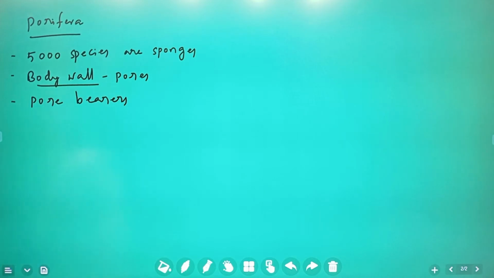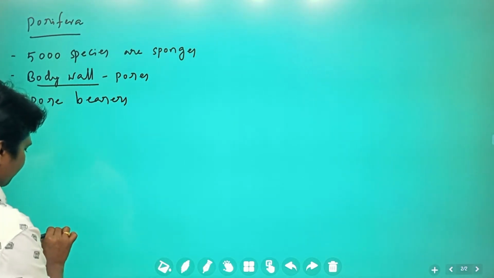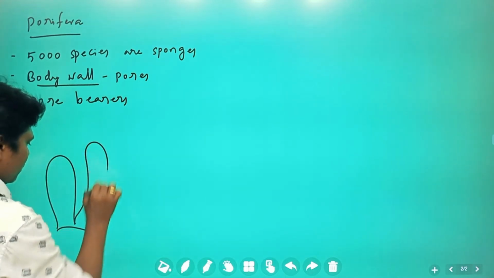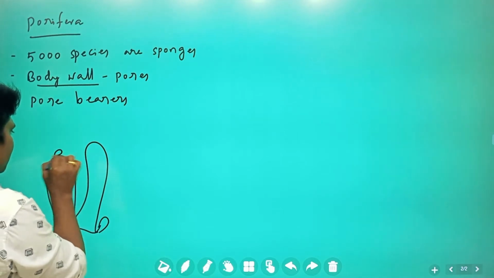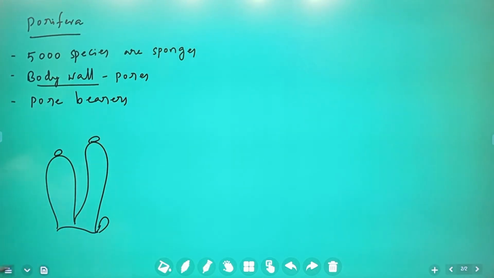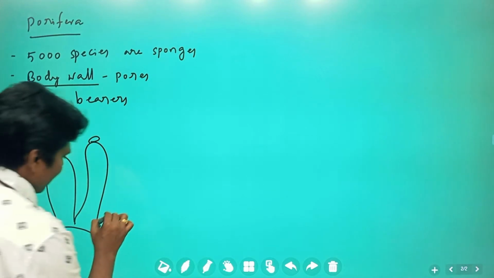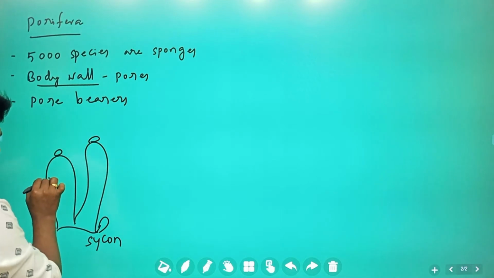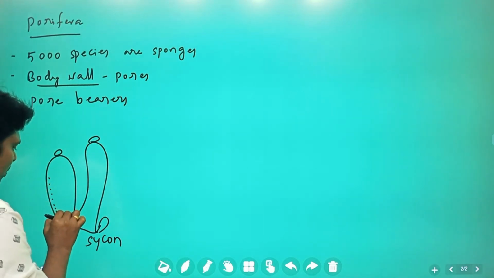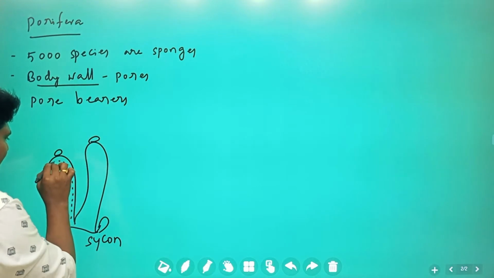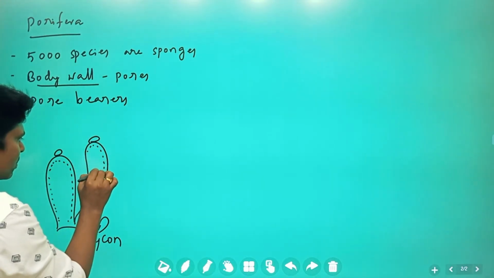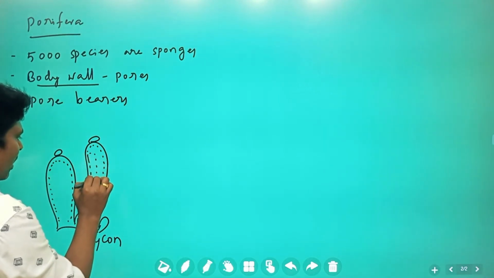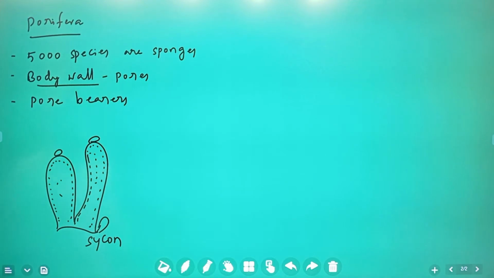How does the body wall have pores? Let me draw a small diagram. Here is one example, Scypha. This Scypha has a body wall with pores, so the entire body wall has pores.